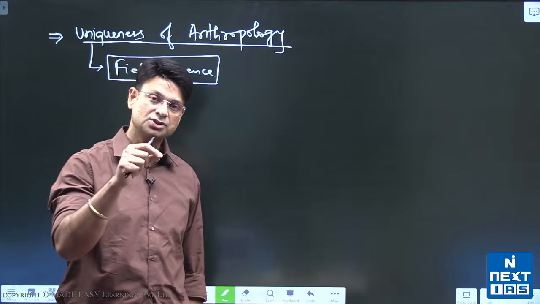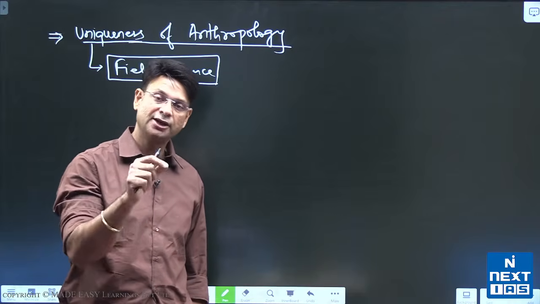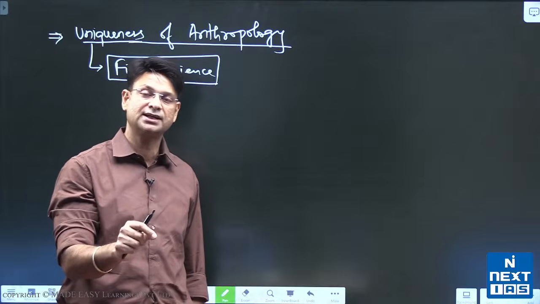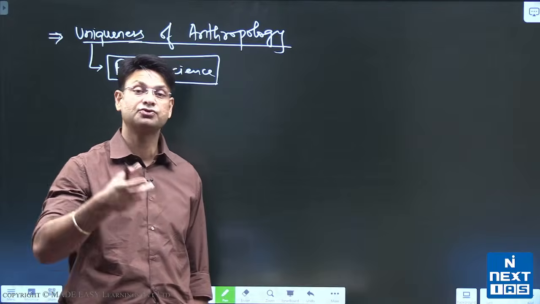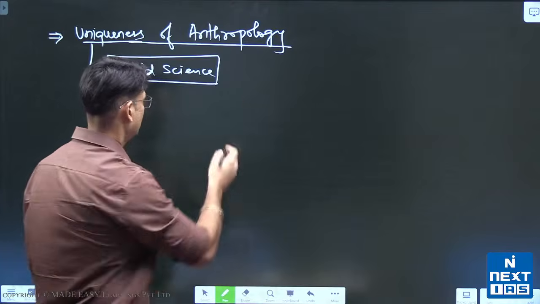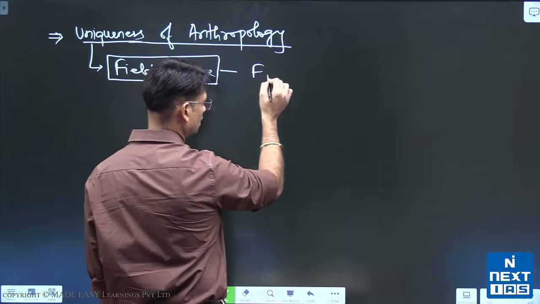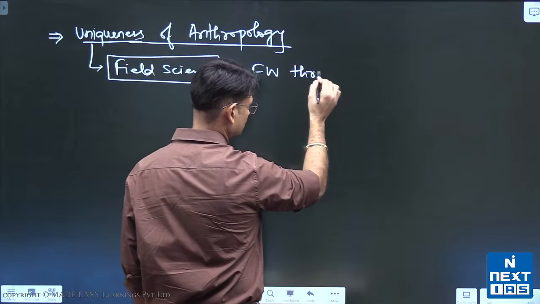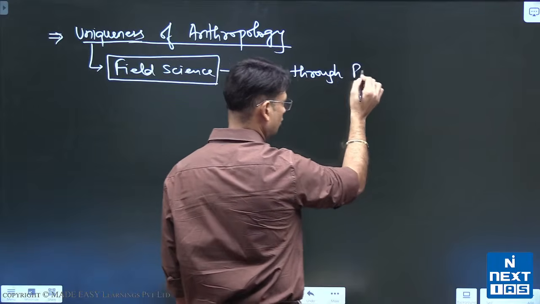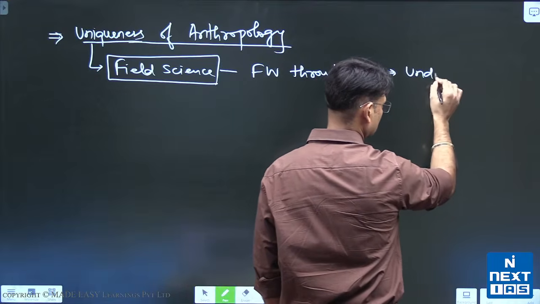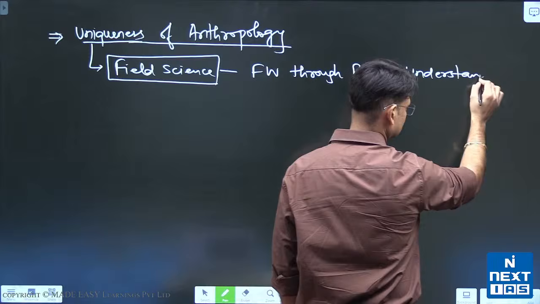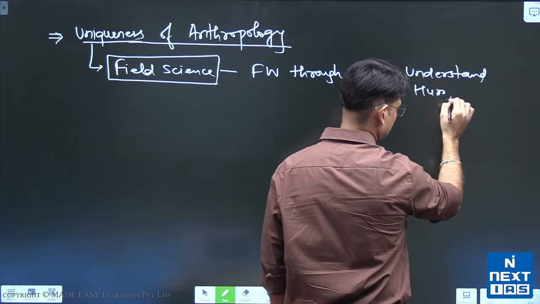Rather, anthropologists would go to the field, live with the people, participate in their day-to-day activities, and then they try to make sense of their world. That means anthropologists do field work through participant observation, and on the basis of that they try to understand human cultures and societies.